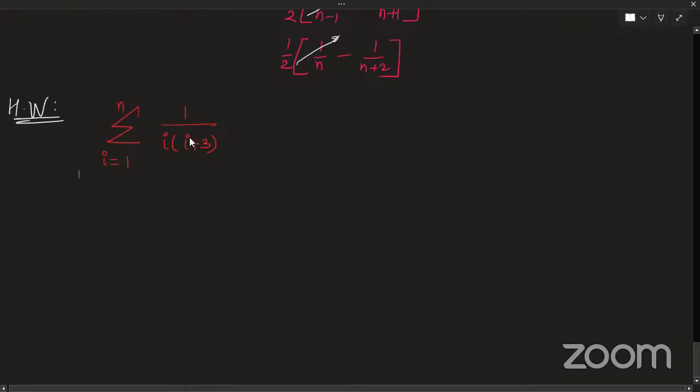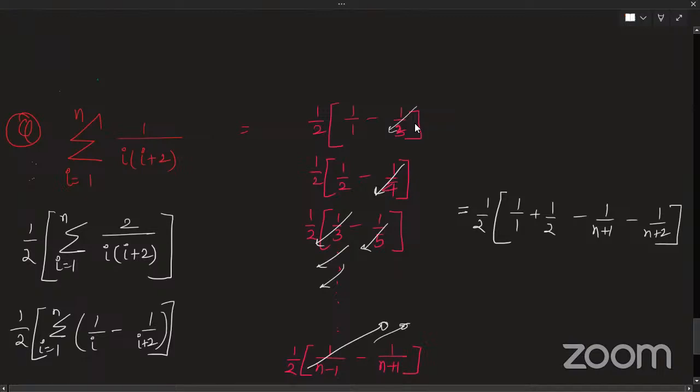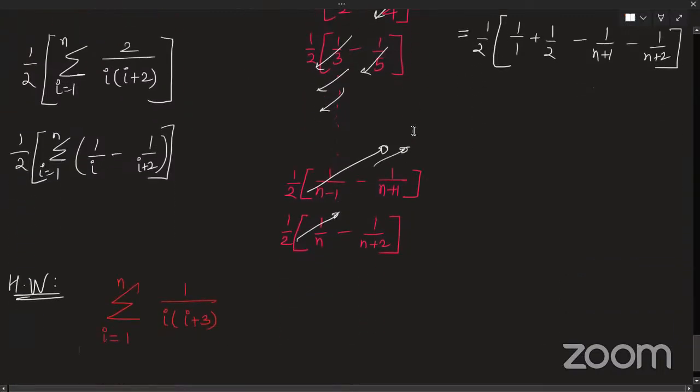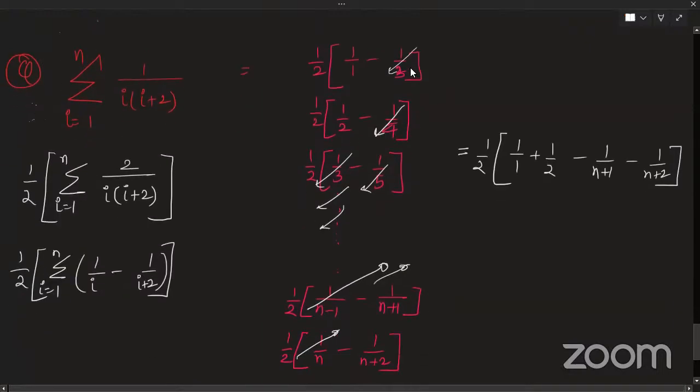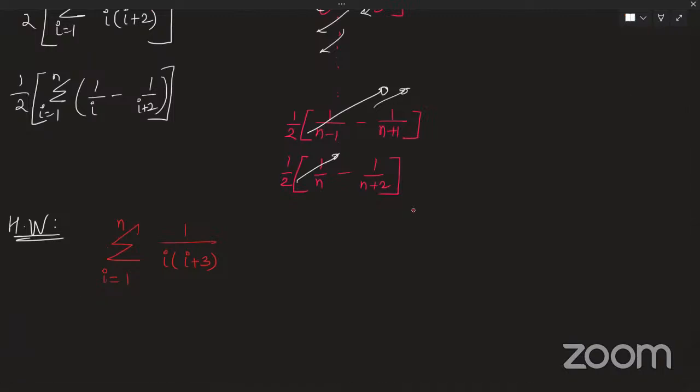It is 1 by i into 1 by i plus 3, right? So 1 by 3 is a constant, and that is the easy part. The difficult part is that the terms will cancel out, and later two terms will be left in between. So my final answer will have how many terms?